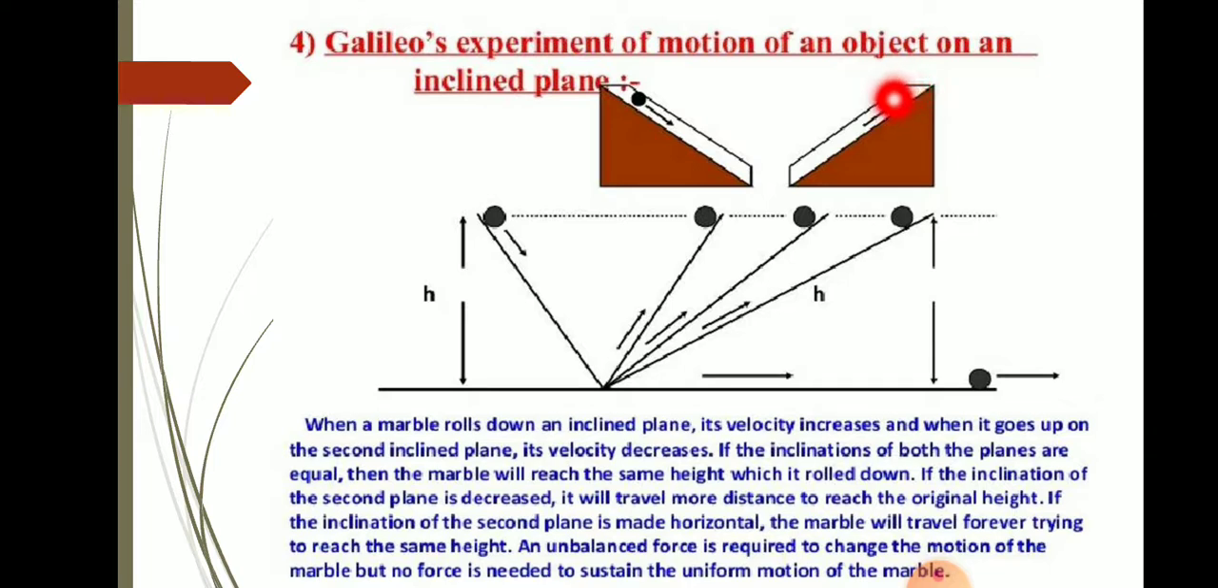So if the inclination of the second plane is decreased, you can see here, as the inclination of the second plane is decreased, the marble has to travel more distance compared to the first plane. As the inclination of the second plane is made horizontal, what happens? The marble will travel forever trying to reach the same height.